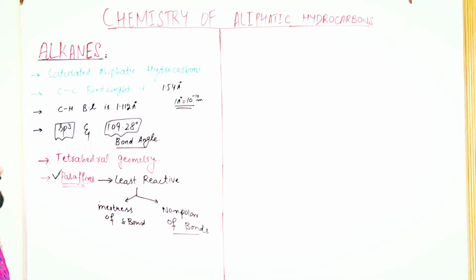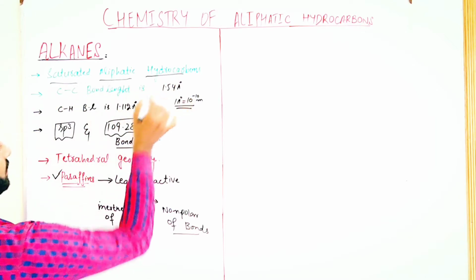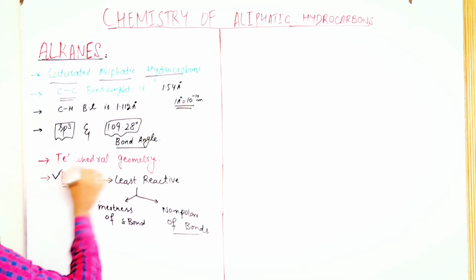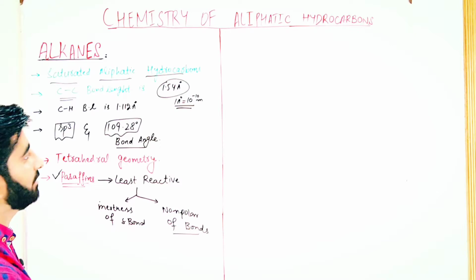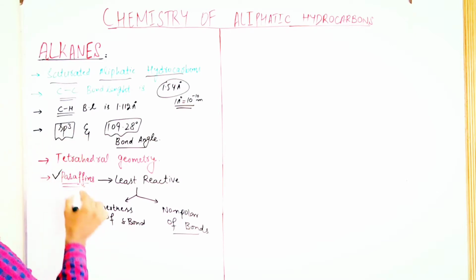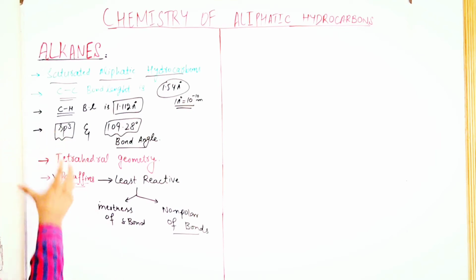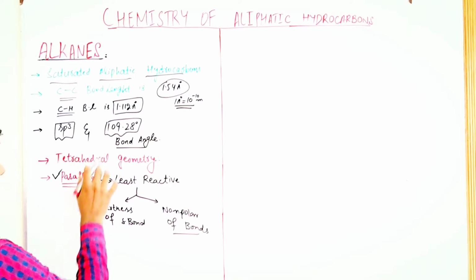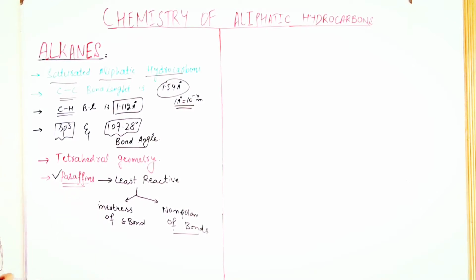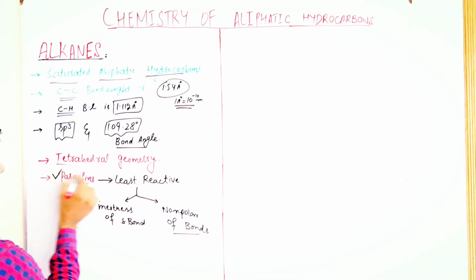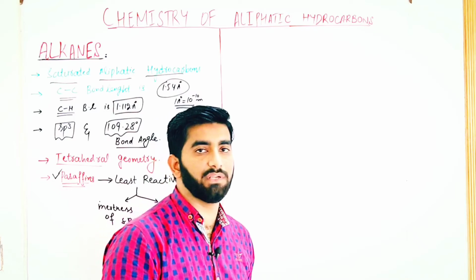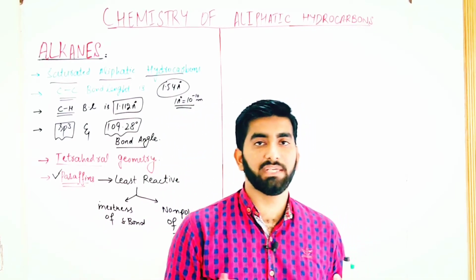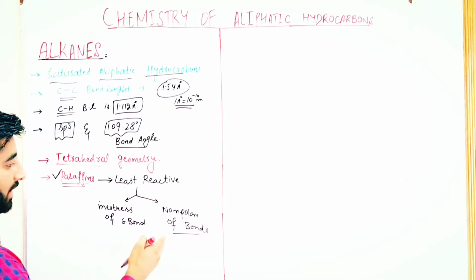So far we have discussed that alkanes are saturated aliphatic hydrocarbons. The carbon-carbon bond length in alkanes is 1.54 angstrom, and 1 angstrom is equal to 10 to the power minus 10 meter. The carbon-hydrogen bond length is 1.112 angstrom. They show sp3 hybridization, and the bond angle is 109.28 degree. They have tetrahedral geometry, and they are called paraffins because they are least reactive, because all the valencies of carbon are fully satisfied, and due to the inertness of sigma bonds and the non-polar nature of the bonds.